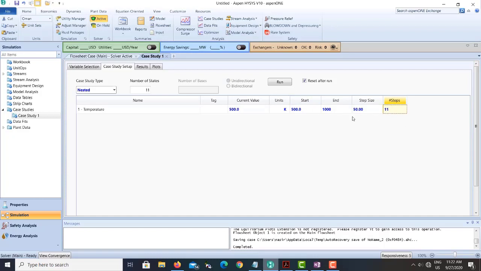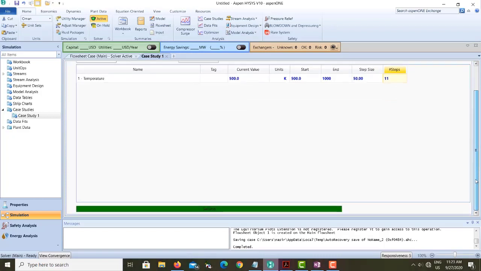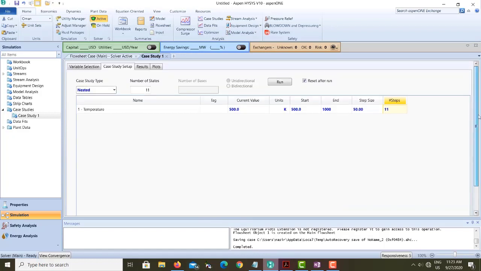Then after this you need to click on run. Once you click on the run button, it should do some calculations, and if you go down you can see here the green bar says success. This means your case study is complete and finished.